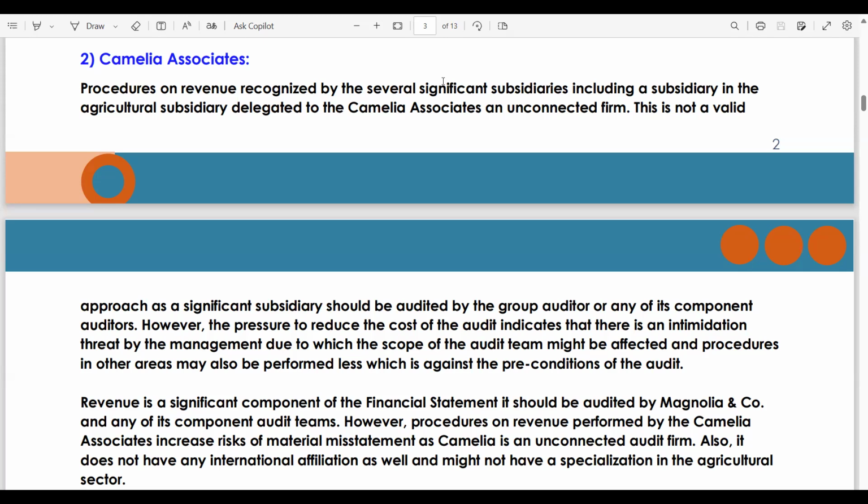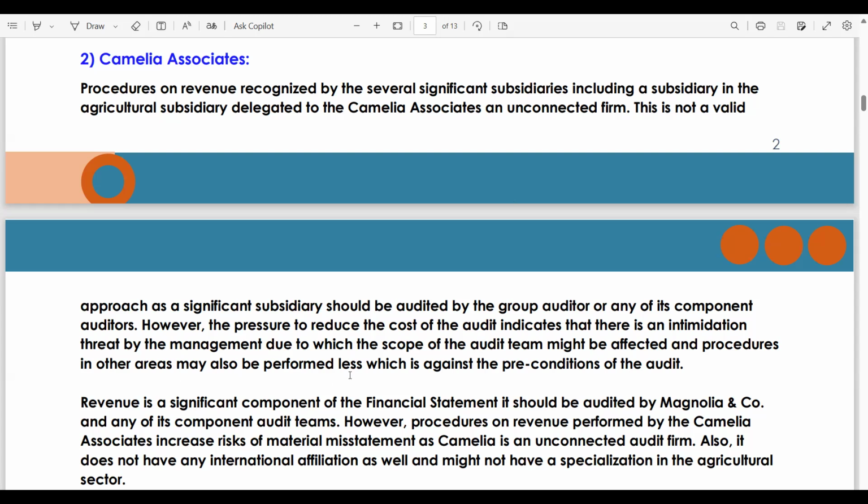This is not a valid approach, as a significant subsidiary should be audited by the group auditor or any of its component auditors after checking the criteria of ICAEW. However, the pressure to reduce the cost of the audit indicates that there is an intimidation threat by the management, due to which the scope of the audit team might be affected, and procedures in other areas may also be performed less, which is against the preconditions of the audit.